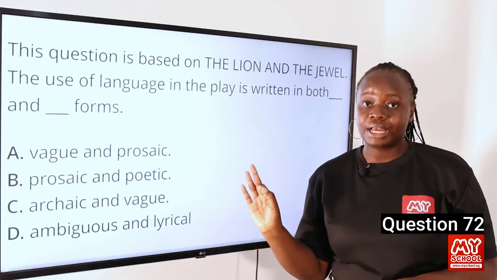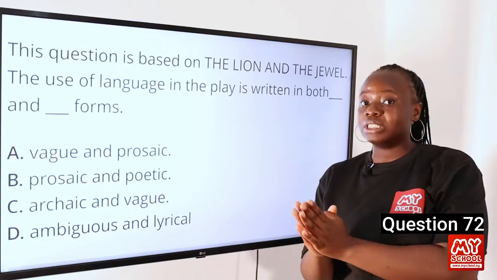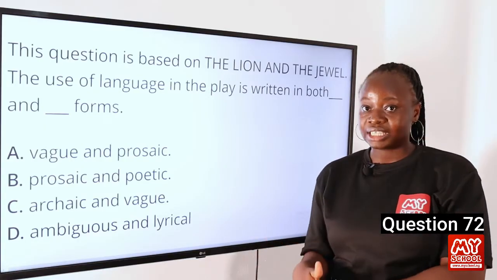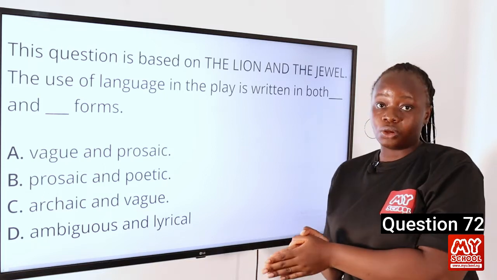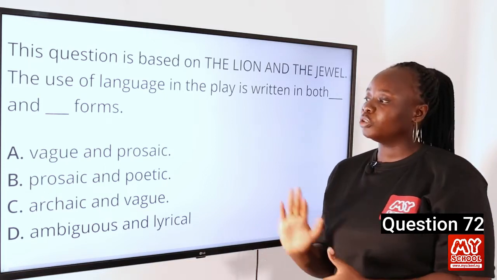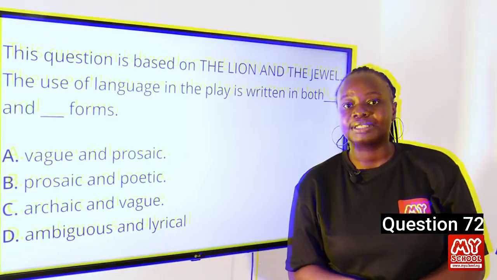Then Sadiku, on the other hand, makes use of prosaic language. She does not consider herself to be only a wife of Baroka, but also a servant. So she does whatever she's told to do. And so whenever she's dialoguing with any character in the play, she makes use of prosaic language. So the answer to this question is B, prosaic and poetic.